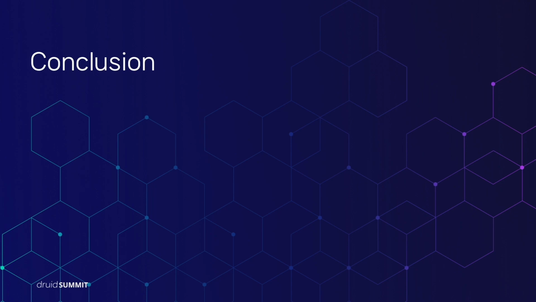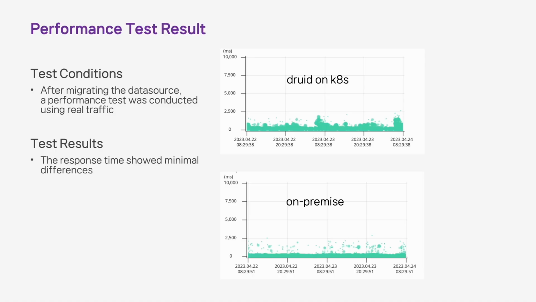Finally, I will explain the performance changes and advantages we experienced moving to Kubernetes. We did performance tests by migrating real data and doing tests with the same traffic. The upper graph represents the response times on Kubernetes, while the lower graph shows response times for on-premise. As you can see, there was not a significant difference in response times between the two.